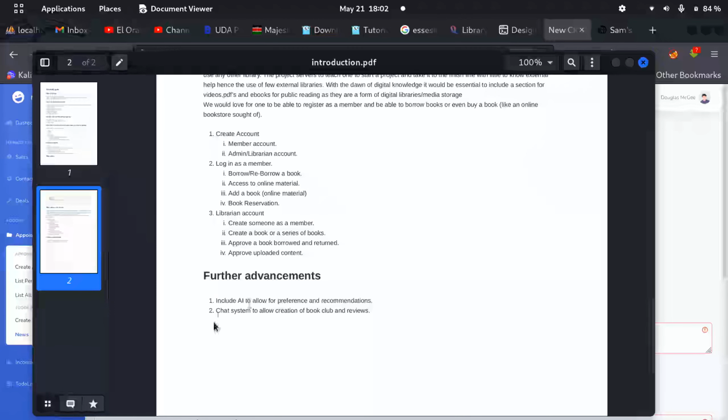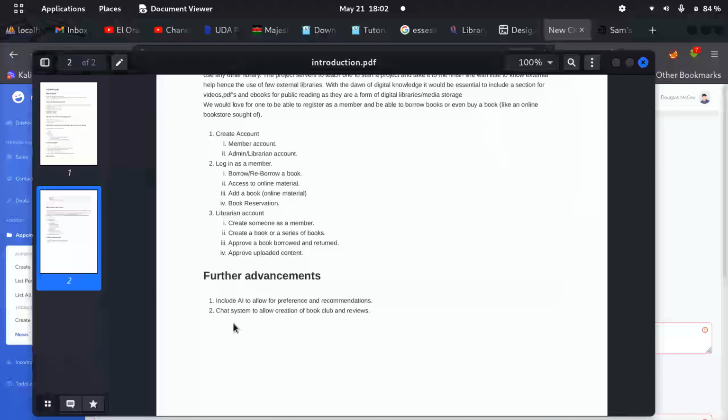You can also include a chatting system, so that if guys are working in the library, they can talk to each other instead of making noise. They can chat around. Well, it's kind of not good. You're at the library to read, not chat. Come on. I don't know why I thought about that.